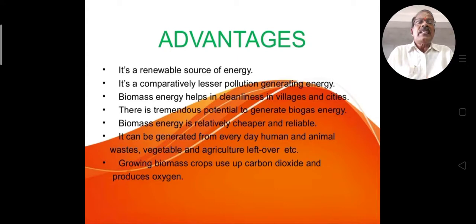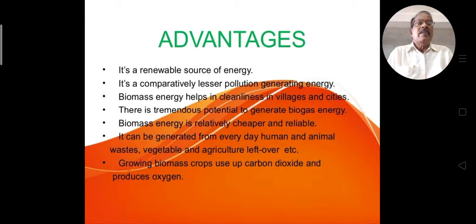Using biomass energy, we can use waste except plastic waste, such as vegetable waste. Here near Ragampeta village, there is a small biomass plant.